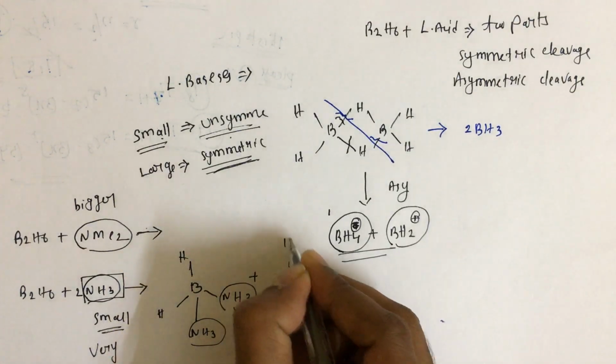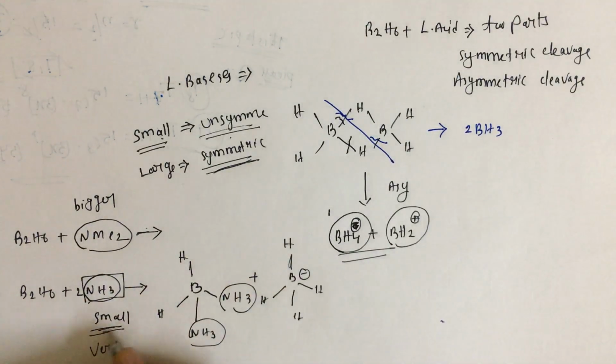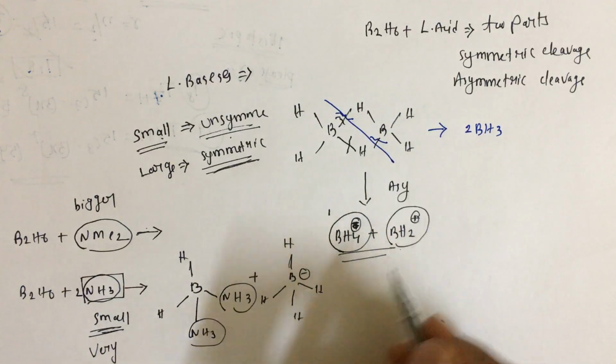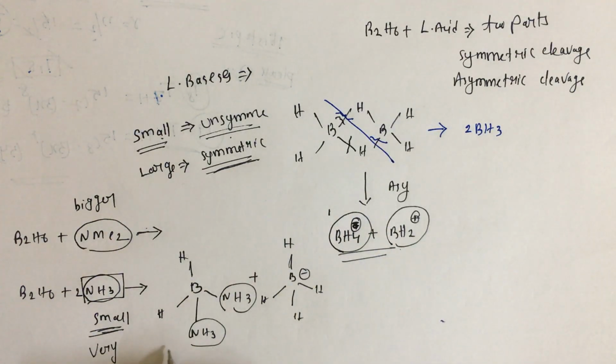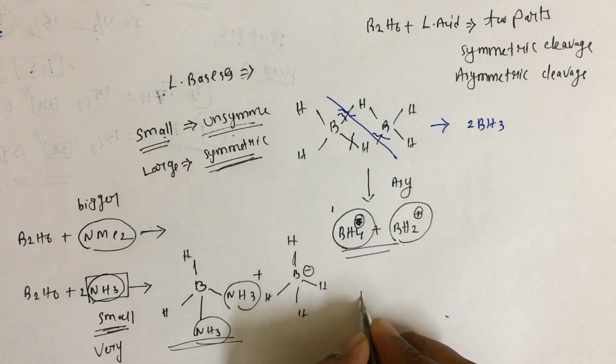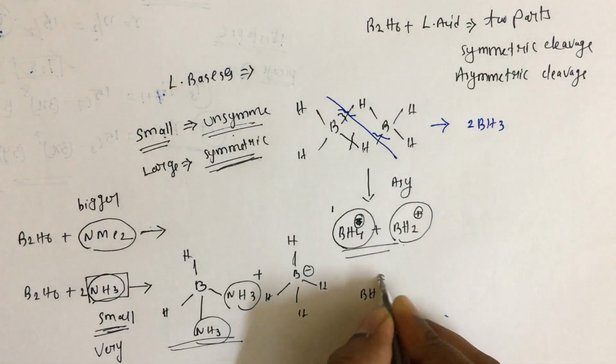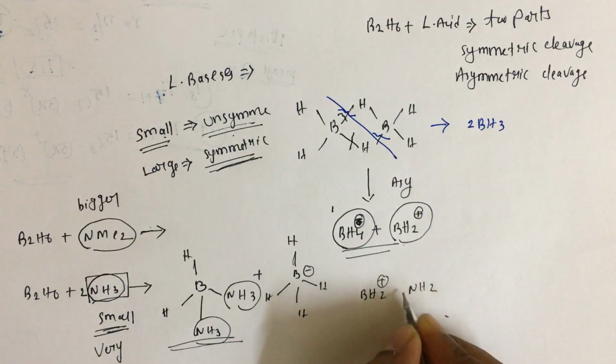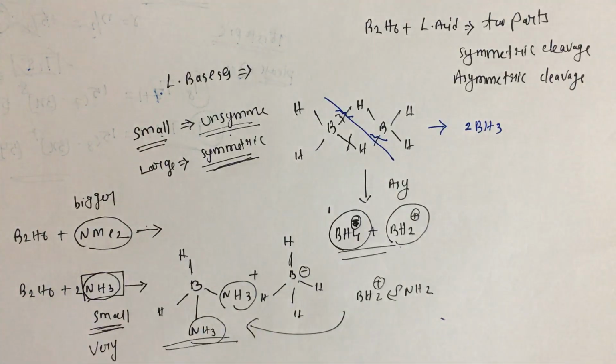When we have a Lewis base with a smaller size, we get unsymmetric cleavage. So the final product of unsymmetric cleavage has BH2 plus, where 2 moles of ammonia come and attack boron, so it forms this one.